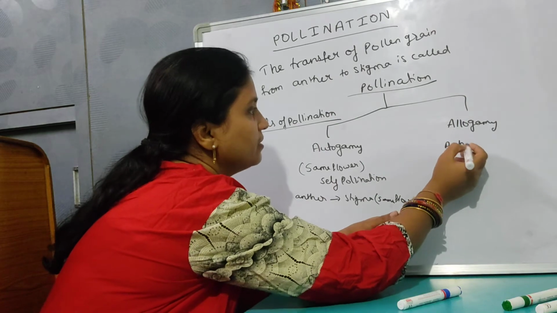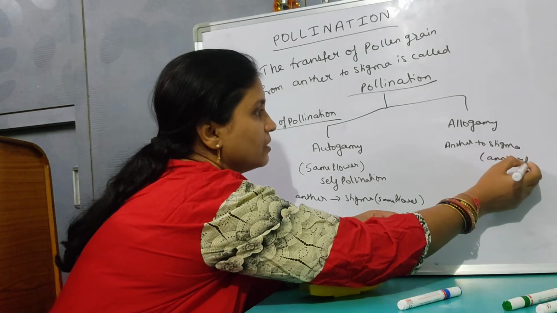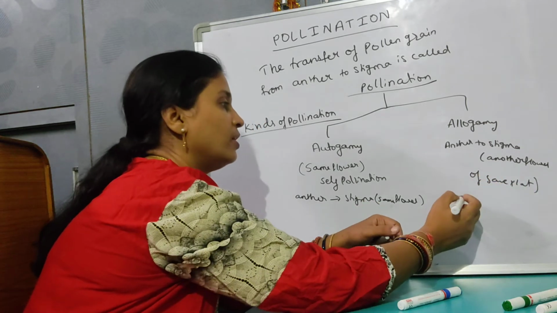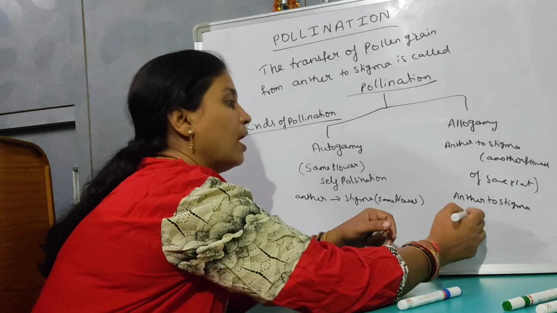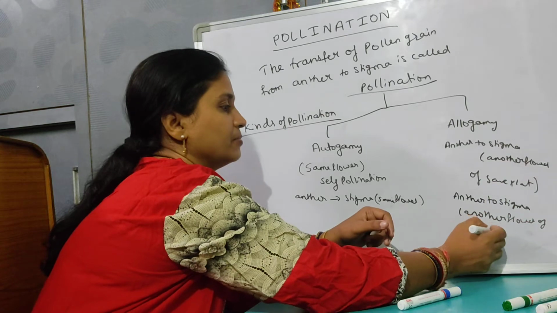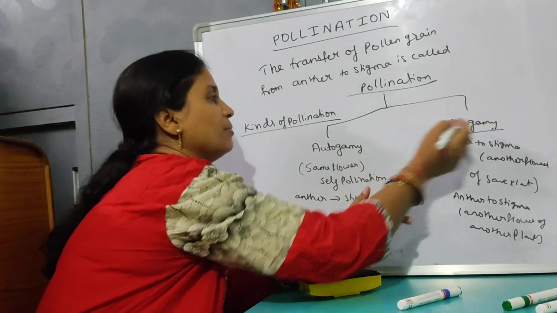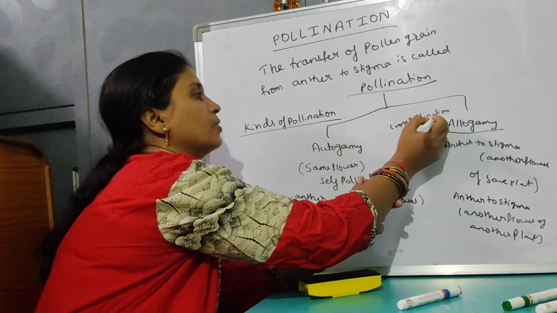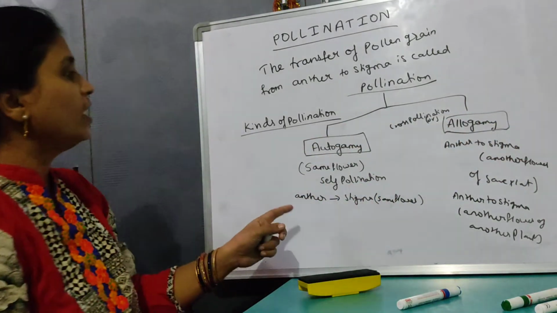Here, anther to stigma of another flower of the same plant, or anther to stigma of another flower of another plant, is allogamy, or cross pollination. This is autogamy. This is allogamy.